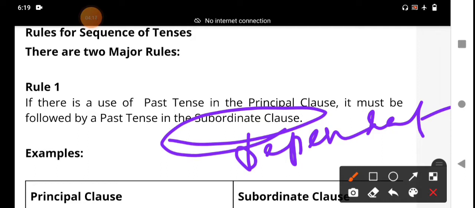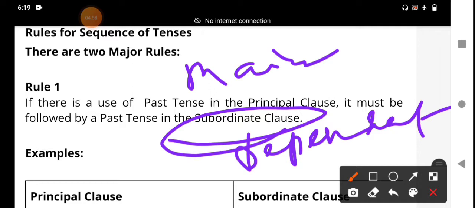What is the definition of the main clause? The main clause has its own subject and predicate and gives meaning. It may be a simple sentence or a long sentence. It gives complete meaning and independently gives the meaning. That is the main clause definition. A subordinate clause is dependent on the main clause to complete its meaning. It gives incomplete meaning even though it has a subject and predicate. That is more important, my dear students.